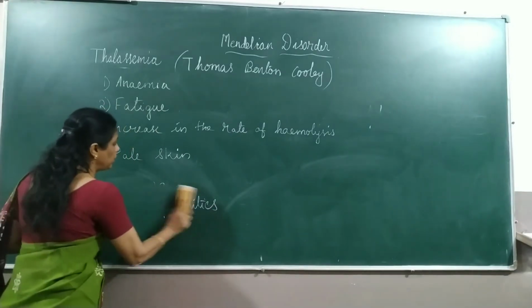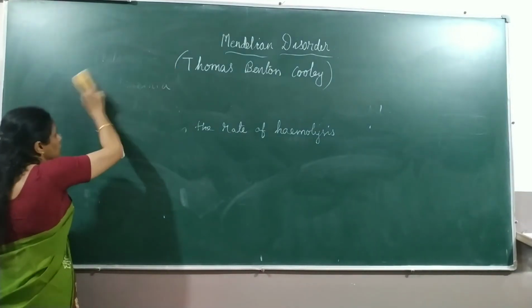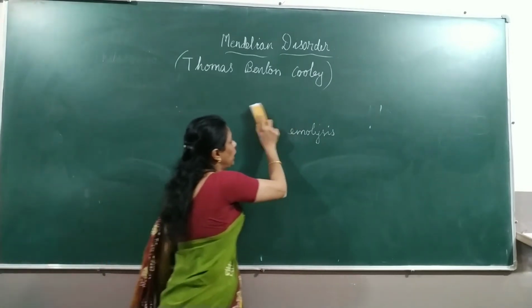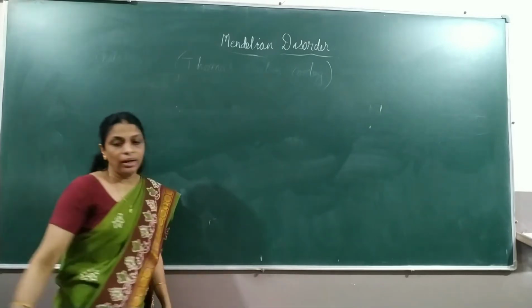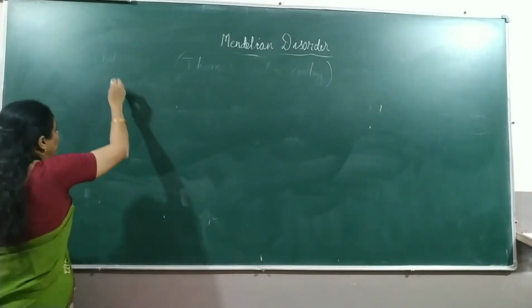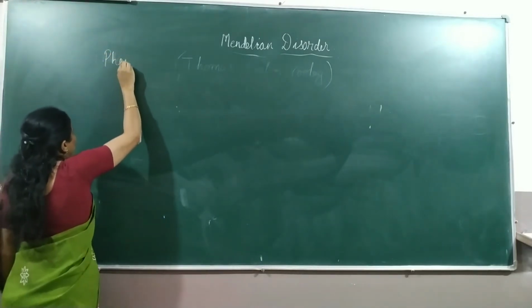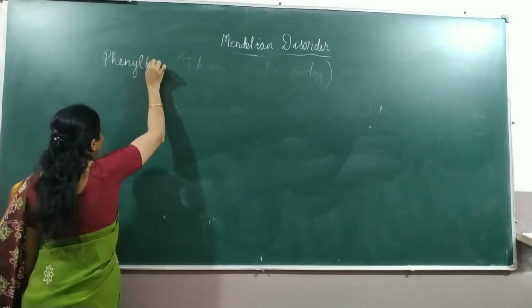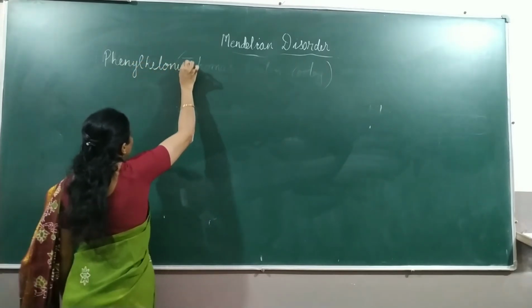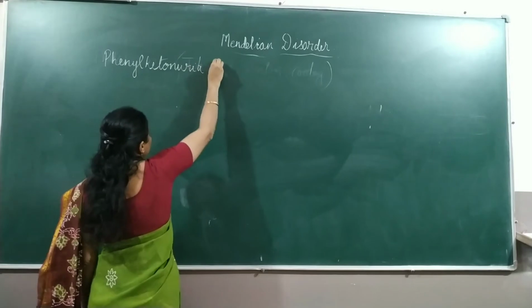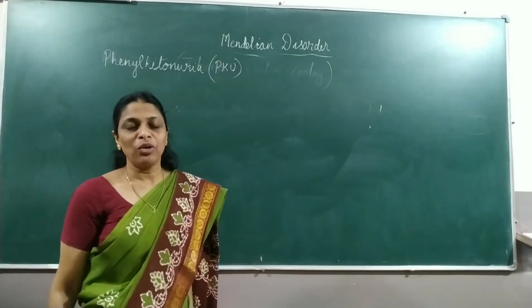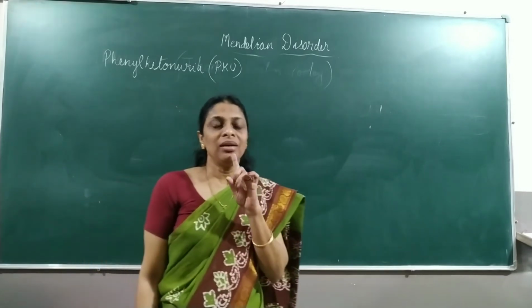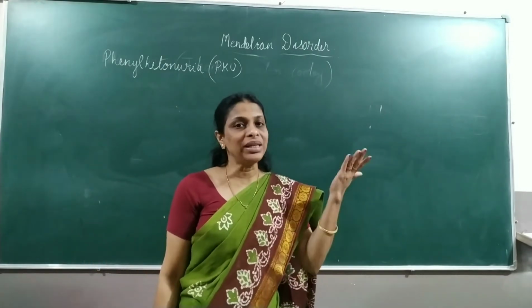Now one more disorder we will discuss today, that is phenylketonuria. This is a disorder which you have already studied, right? We have studied phenylketonuria, PKU, as an example for pleiotropy. What is pleiotropy? One gene governing more than one character.